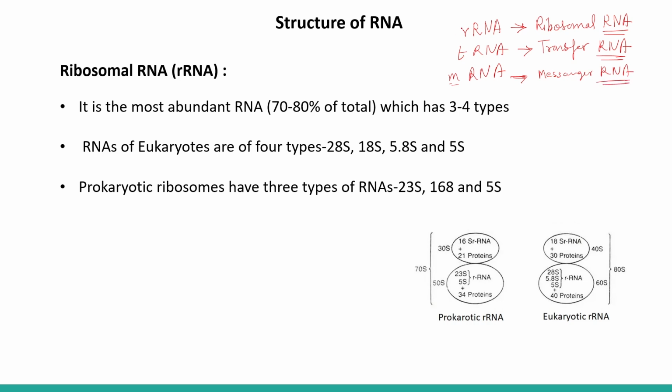So the r, t and m stand for ribosomal, transfer and messenger RNA. We will study one by one the structure and functions of these three different types of RNA.